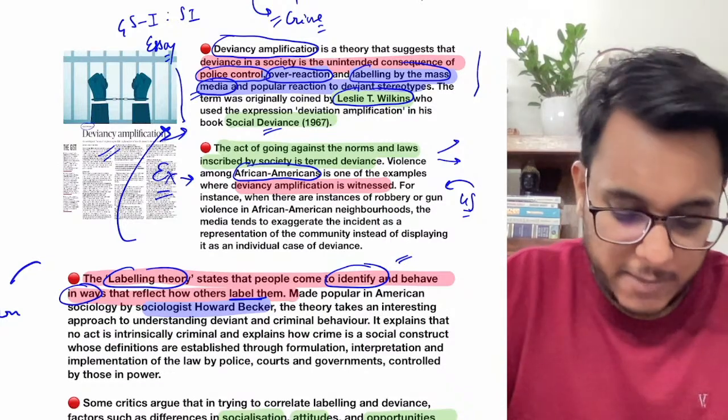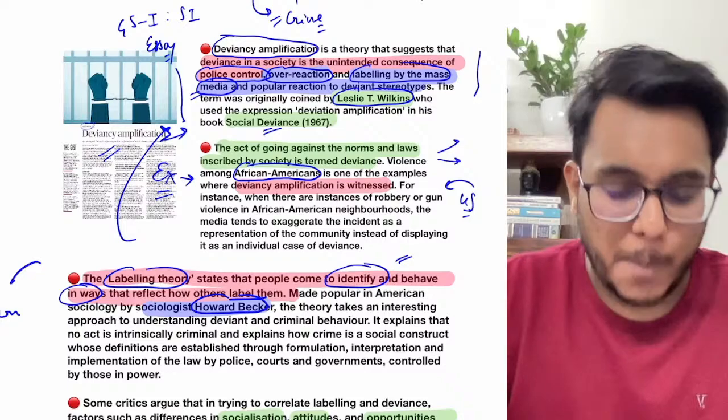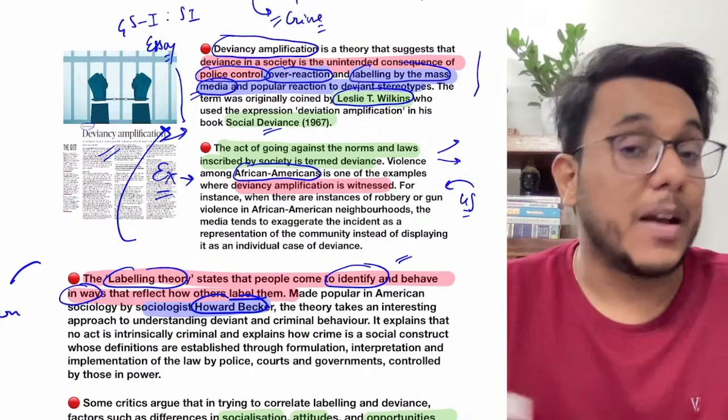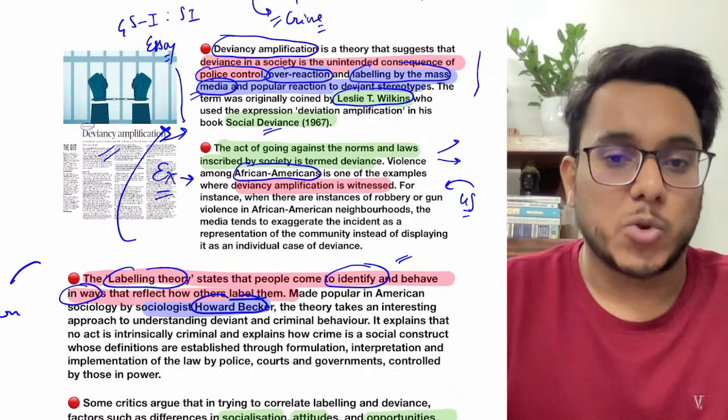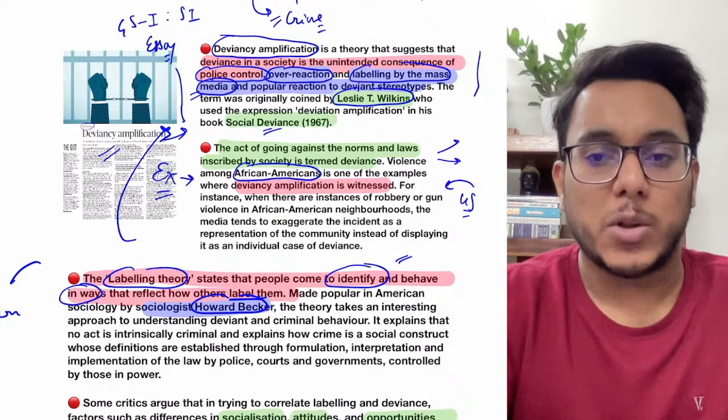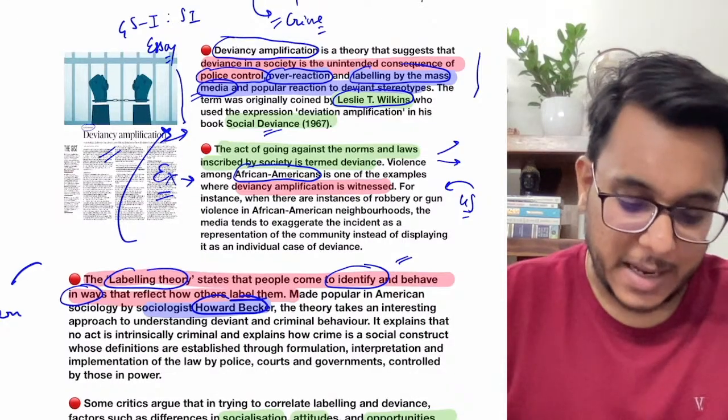Now this theory has been given by the sociologist Howard Becker. So guys, those who have sociology optional can use all these theories liberally in their answer.